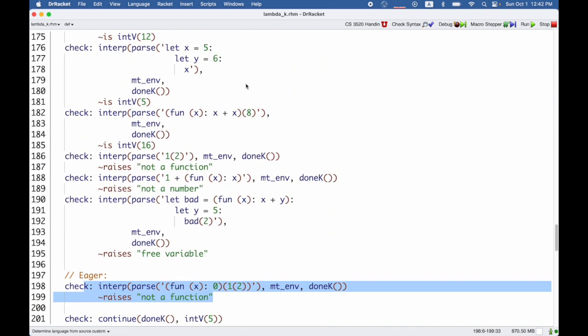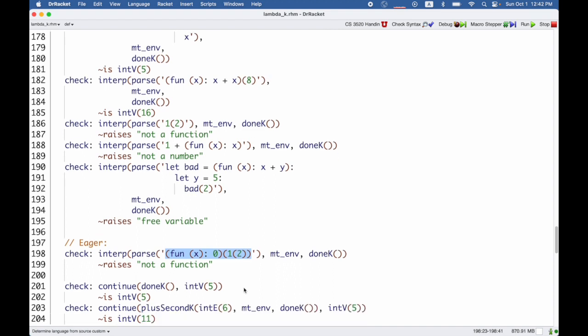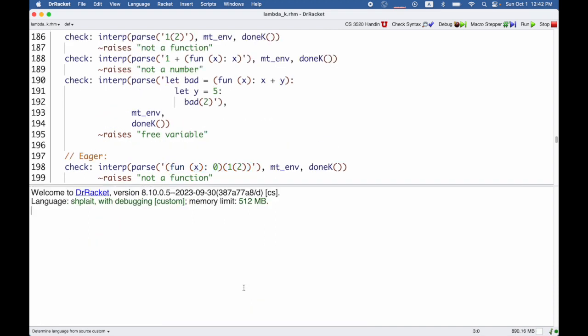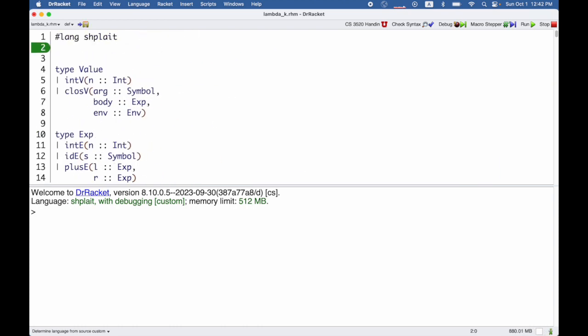In this implementation, we have a test to make sure that the implementation of Mo is eager. It's eager because even though we don't use the argument here, x, when I pass in 1 applied to 2, we get an error about not a function. So if I run it, all the tests pass. And even if I go back and make it the lazy version of Shplait, and I run all the tests again, they still pass in exactly the same way, including that extra test to make sure it's eager.